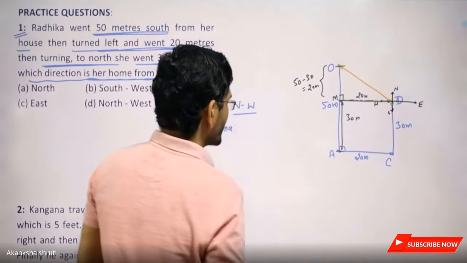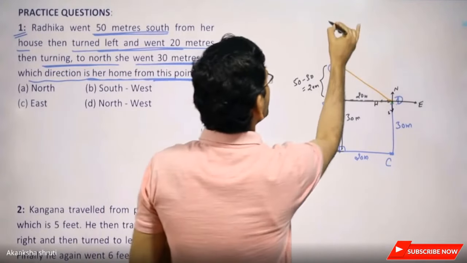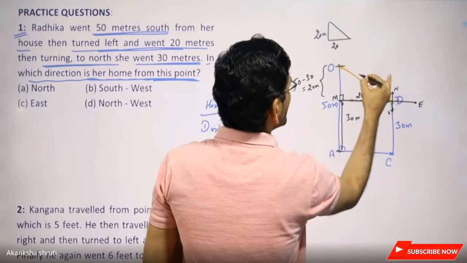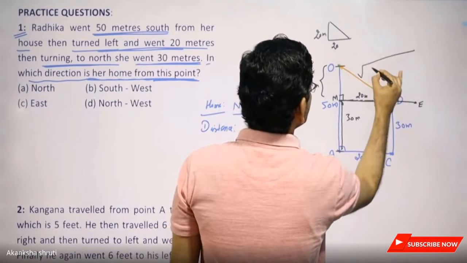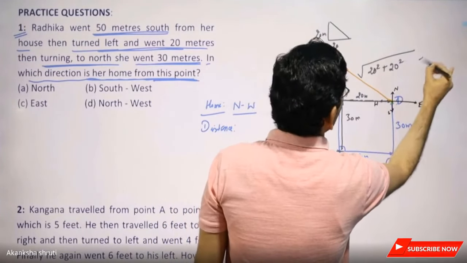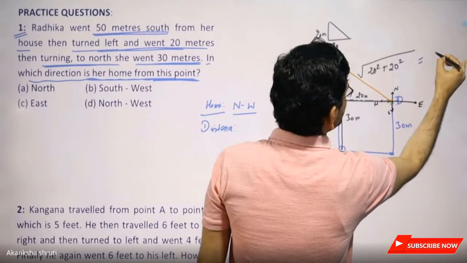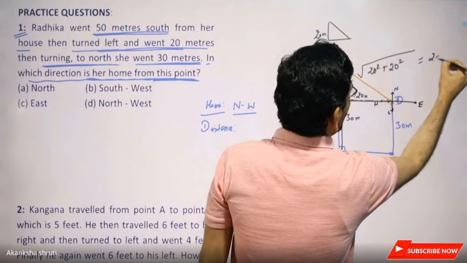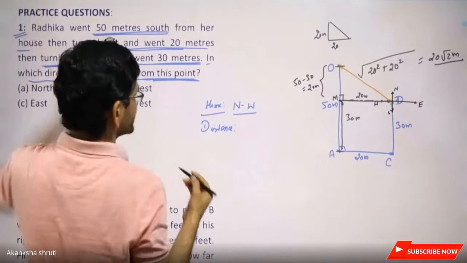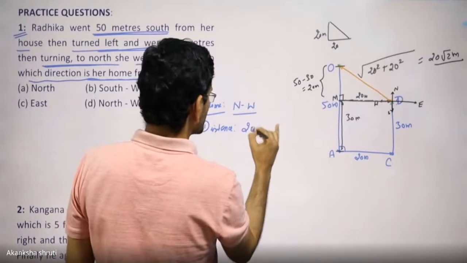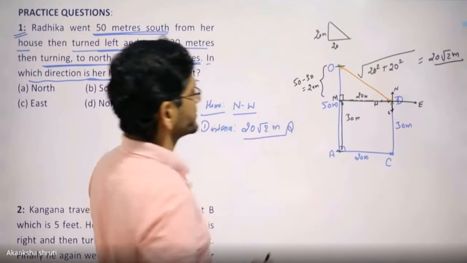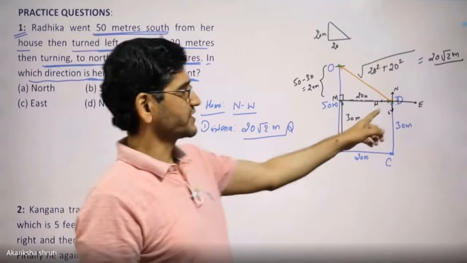Very good. Now, it is 20 meter this one and 20 meter this one. So this becomes the square root of 20 square plus 20 square, which is 2 times 20 square. So 20 will come out and root 2 meter. So students, if the distance is asked, it is 20 root 2 meter. Very easy. So such kind of calculation is required.